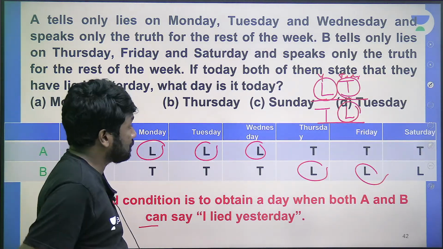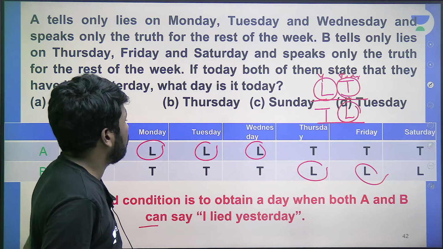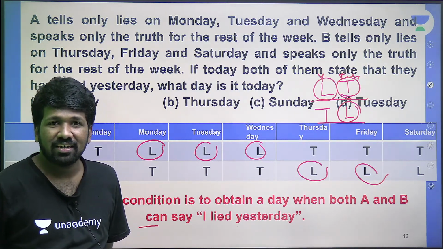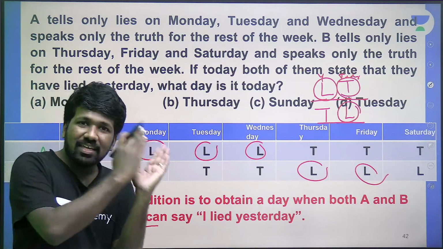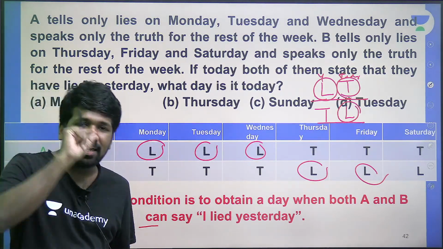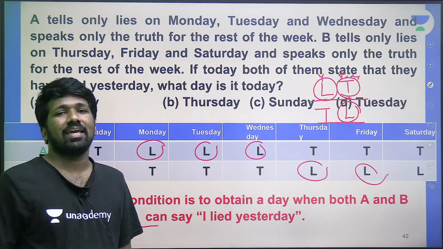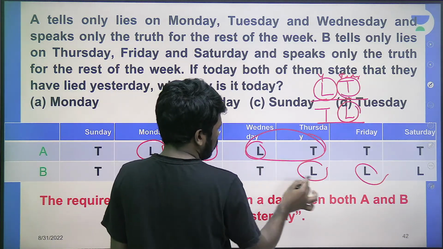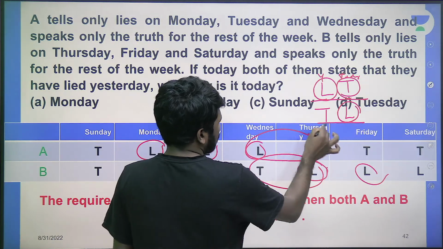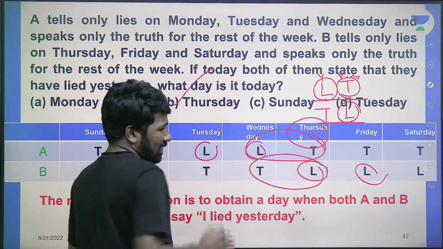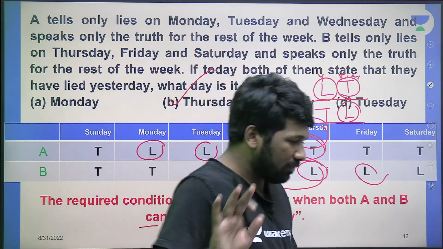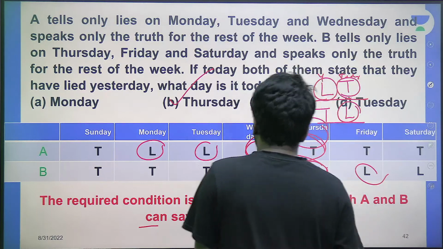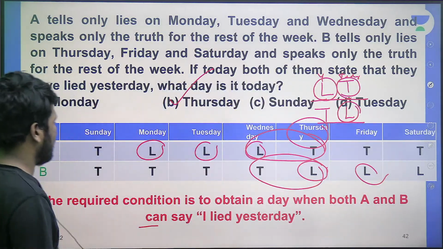That means, on which day can A and B say "I lied yesterday"? The yesterday-today pair can be either lie-truth or truth-lie, only that can be taken. Look at this. Lie-truth, truth-lie. That is on Thursday. So Thursday is the answer. How many of you understood? If you haven't understood, I will elaborate more. But please mention how many of you already understood it is Thursday.